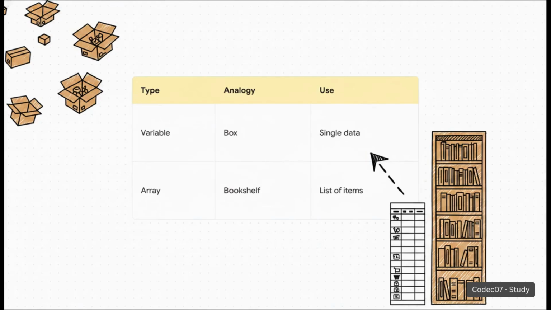So how does this scale up? What if you have a massive list of related data? You wouldn't want 1,000 individual cardboard boxes scattered all over your room, right? While a single variable is great for one piece of data, an array is more like an Excel column or a neat bookshelf. Arrays allow you to keep massive lists of related items, like a grocery list or a database of usernames, neatly organized in a fixed, structured space where the computer can instantly search through them.